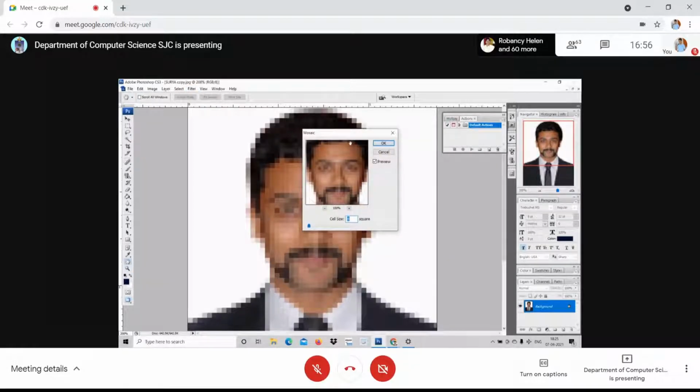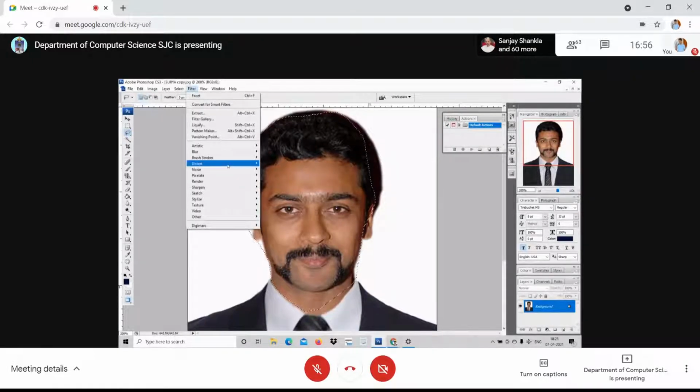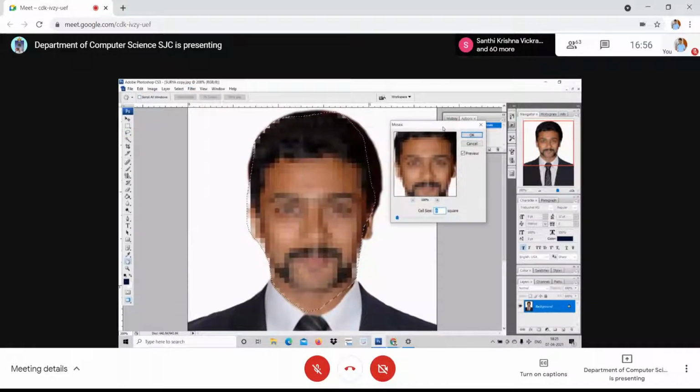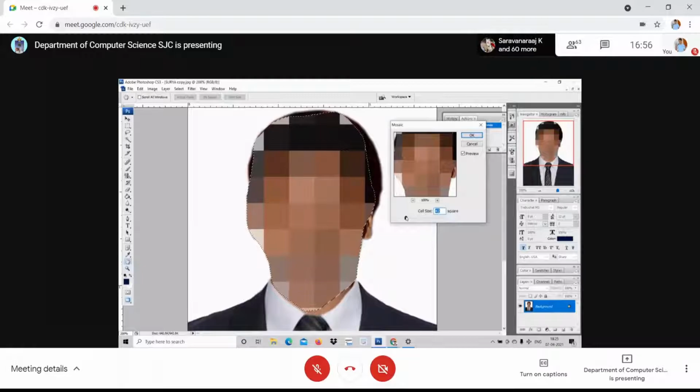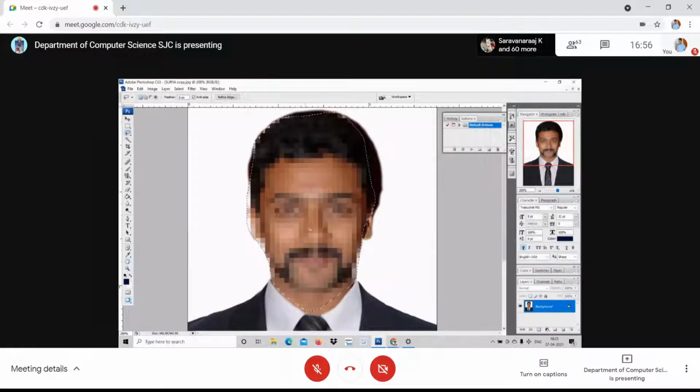If you want to dull a picture, face alone, for example, I just choose his face. I give the mosaic effect for his face alone. I want to hide the face so people cannot find out who he is. You can use this mosaic option. Look at here, you can increase it so that people will not identify easily.